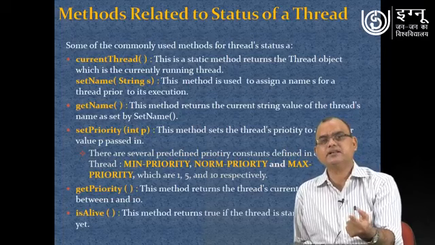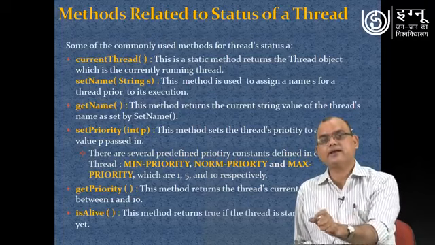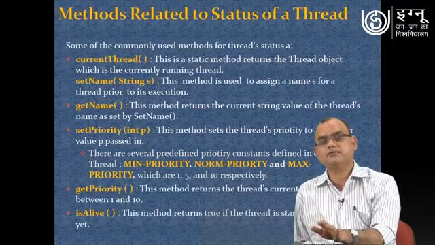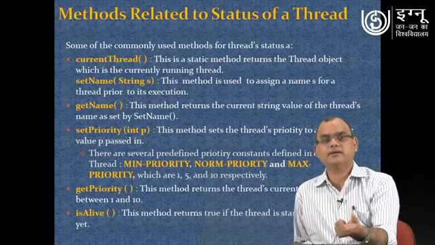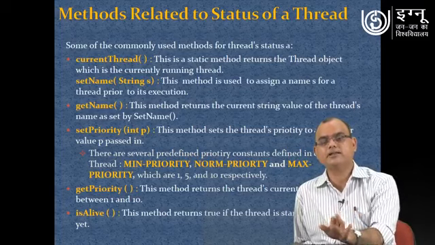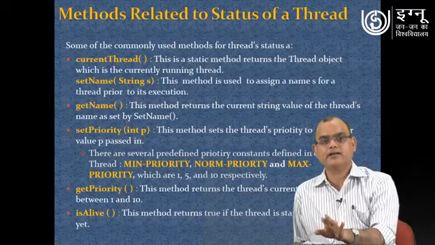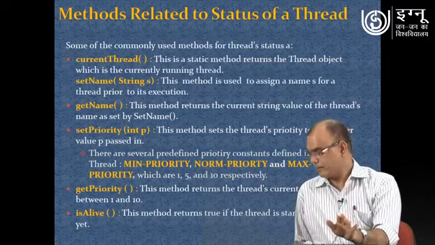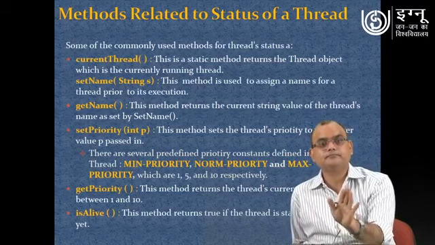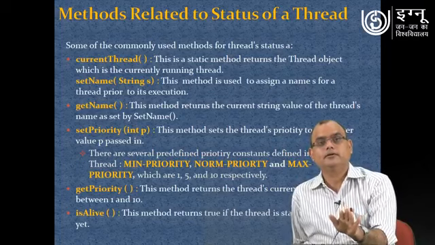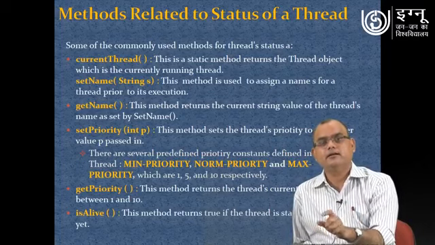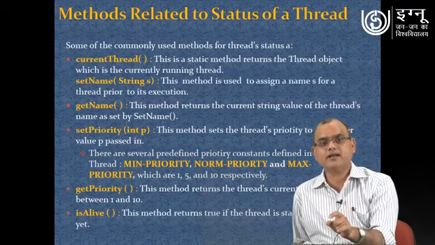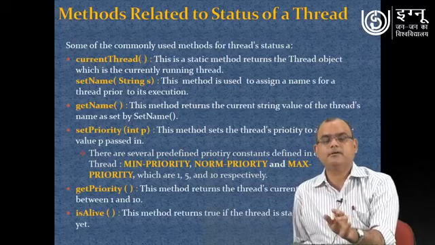And the setPriority method is used to assign priority to a specific thread. Once you have created a thread, by default it will have normal priority. By default any thread has NORM_PRIORITY, which is priority value 5, MIN_PRIORITY has priority value 1, and MAX_PRIORITY has priority value 10.